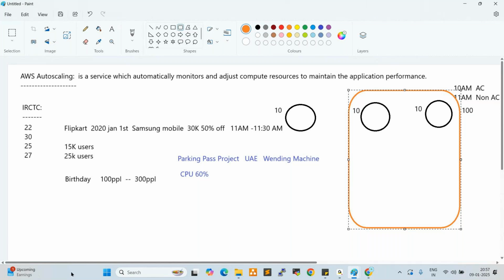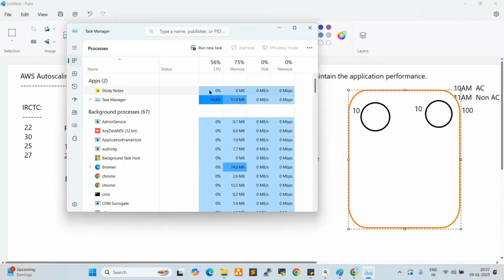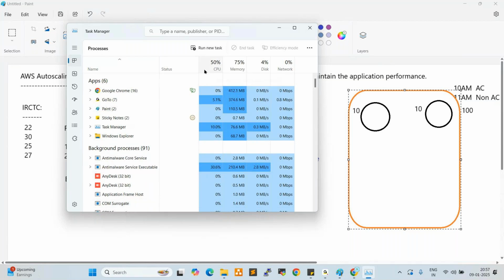For example, if you open Task Manager, this is my laptop's CPU utilization. Now it is utilizing 50%, 40%, 47%, 42%, like this. If CPU utilization reaches 60% or more, the laptop performance will slowly degrade. So here we put a threshold.